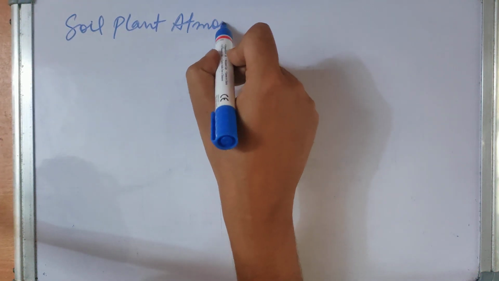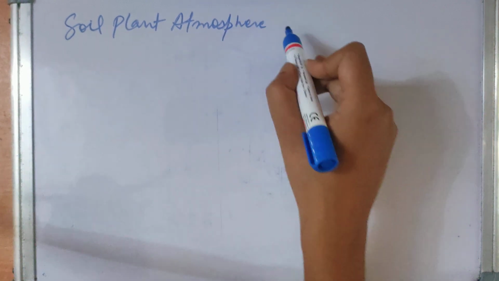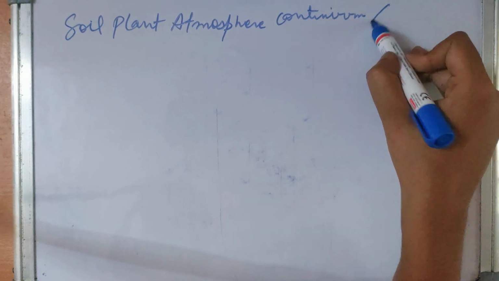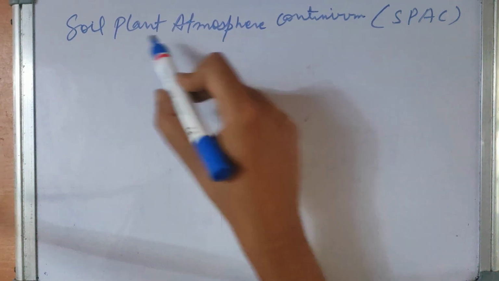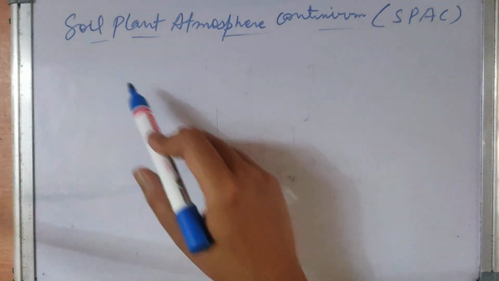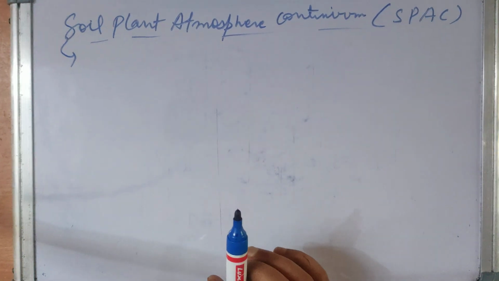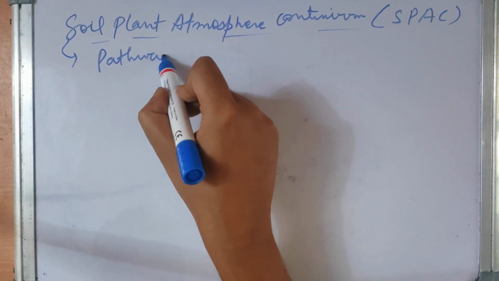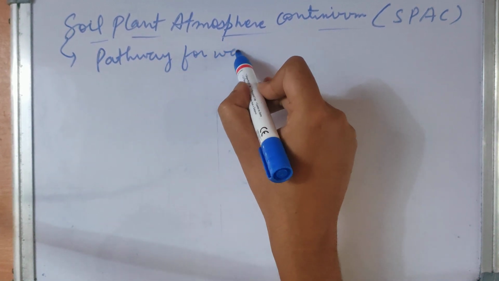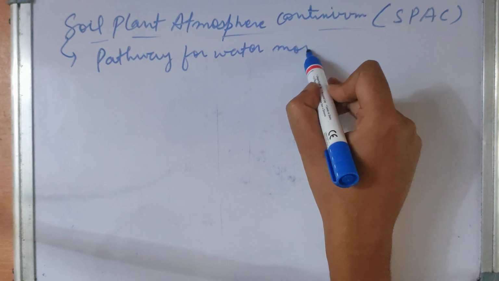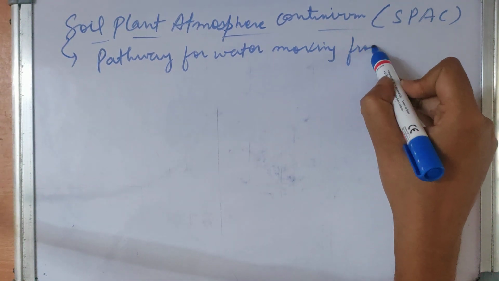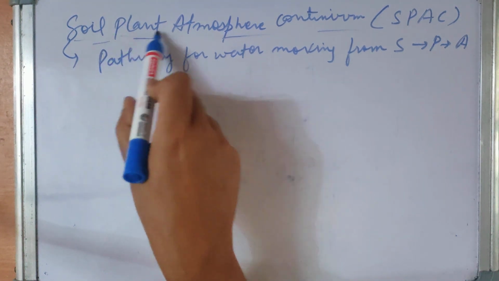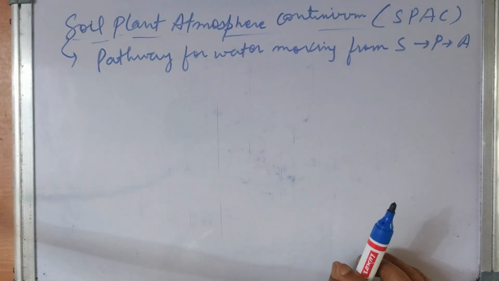Soil plant atmosphere continuum, which is also known as SPAC. SPAC is a pathway for water. It is the pathway for water moving from soil through plants to the atmosphere. So this is the pathway from soil to plants to atmosphere.